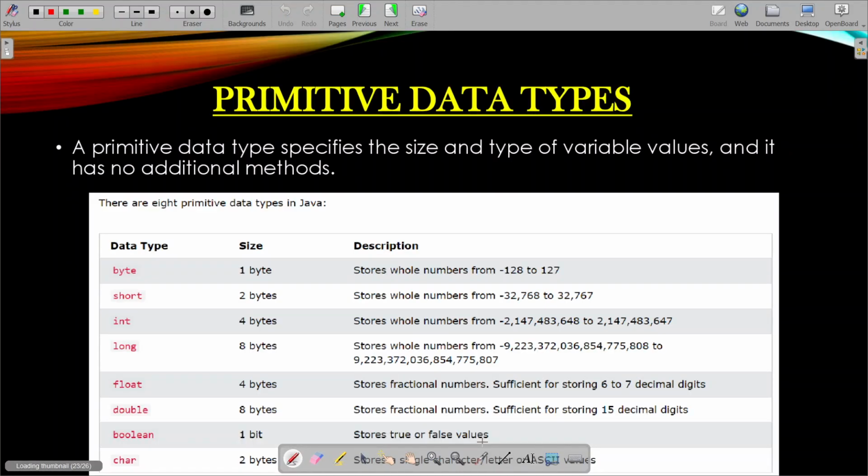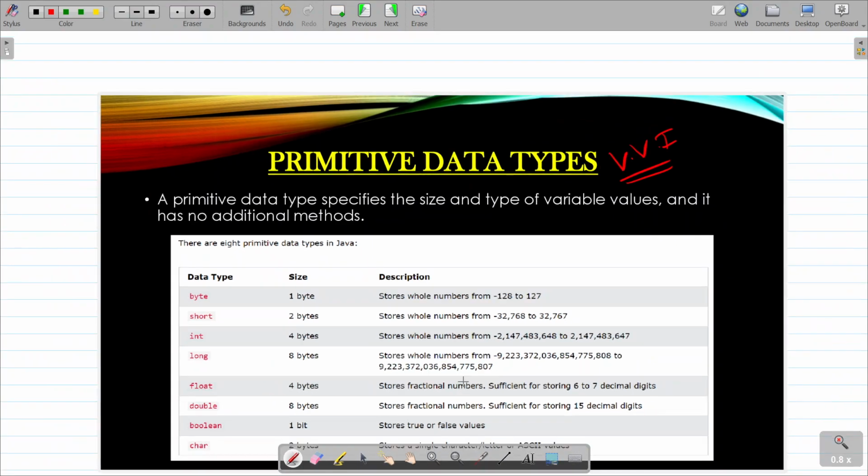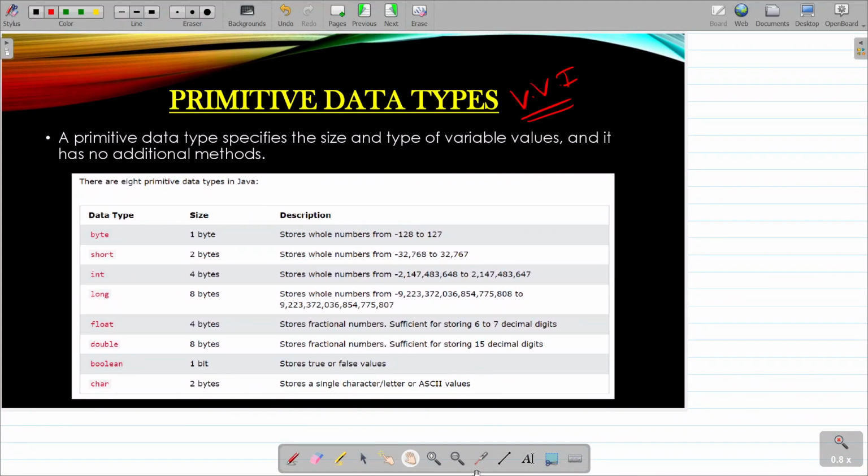All right, so here is the chart. This is a VVI slide, very important. You need to learn it wholeheartedly. Why? There are some important points also which I need to explain, so let's make it short. Just a minute, let me adjust the screen. Where is the cursor? Yeah, now let's start.